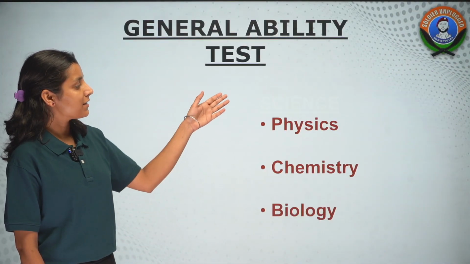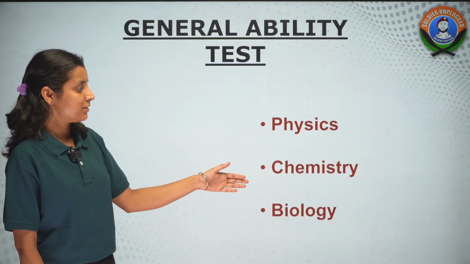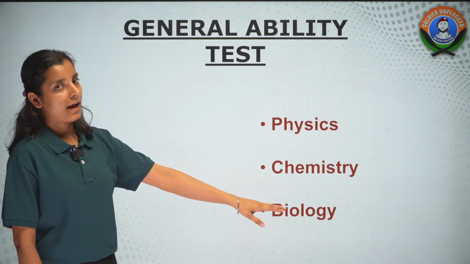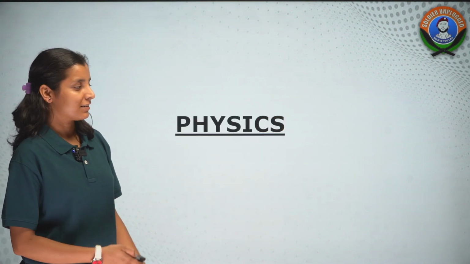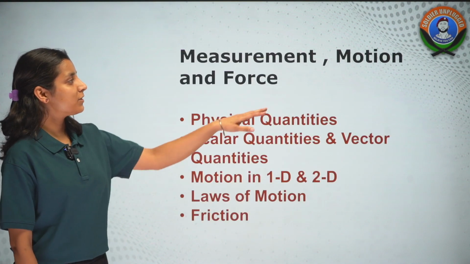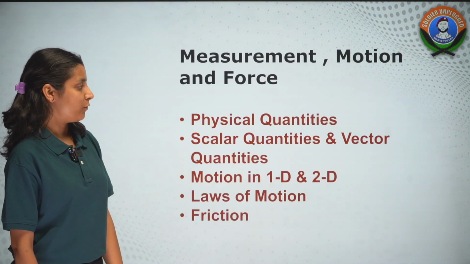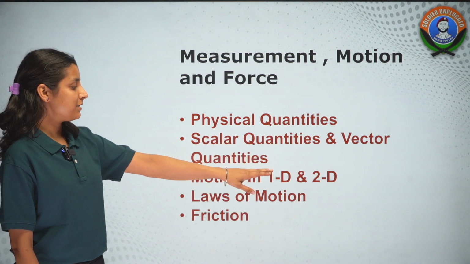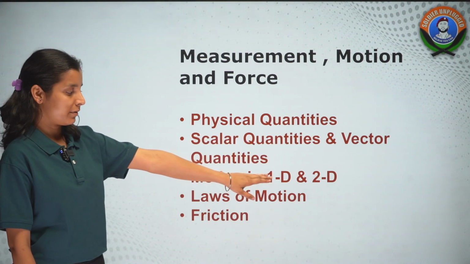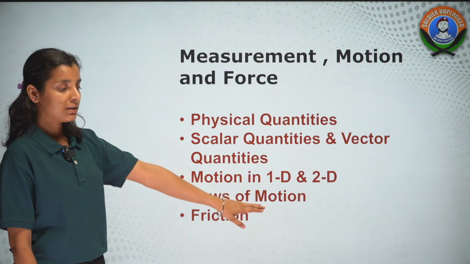Then we have science syllabus. Science is divided into 3 sections: physics, chemistry and biology. तो सबसे पहले हम लोग फिजिक्स के बारे में डिस्कस करते हैं। फिजिक्स में हमारा फर्स्ट टॉपिक है measurement, motion and force. In this we'll talk about physical quantities, scalar and vector quantities, then motion in 1 dimension and 2 dimension. Then we have laws of motion and friction.